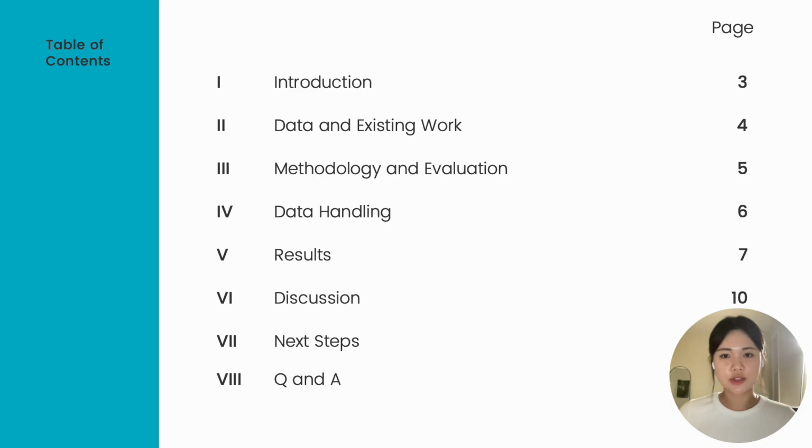In today's presentation, we'll first introduce the motivation behind our research, then move on to our methodology and evaluation setup, followed by the experimental result and our future directions.